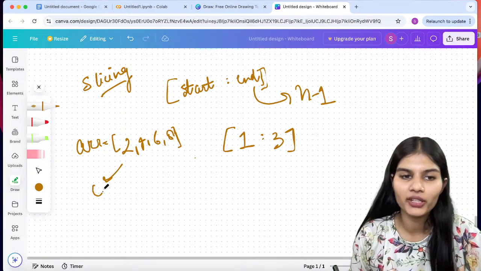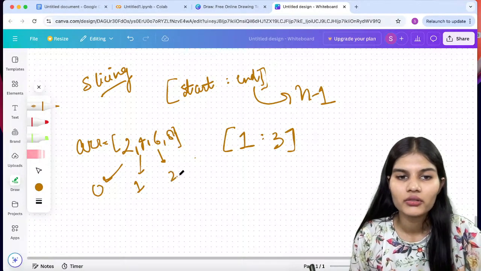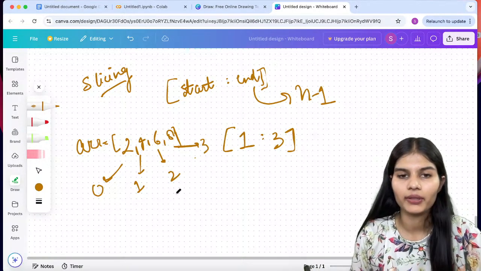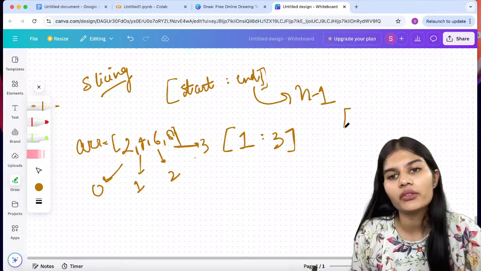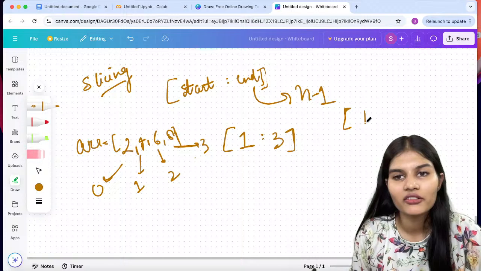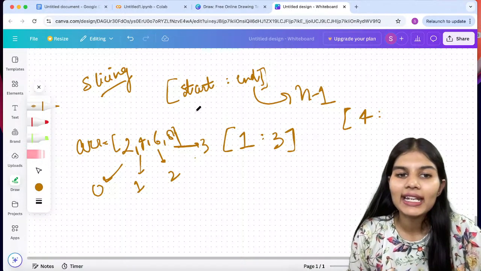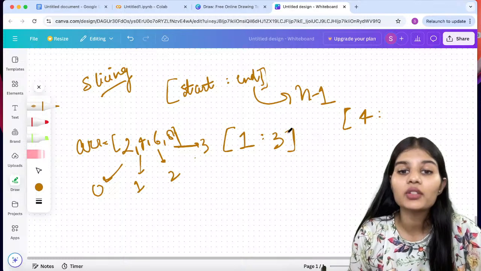I just told you a few minutes before, right? So 0, 1, 2, 3. When I write 1:3, at my first position, which value do I have? I have the value which is 4. So putting 4 over here. Again a colon. At my ending index, what value do I have? 3. Now 3 is my ending index.